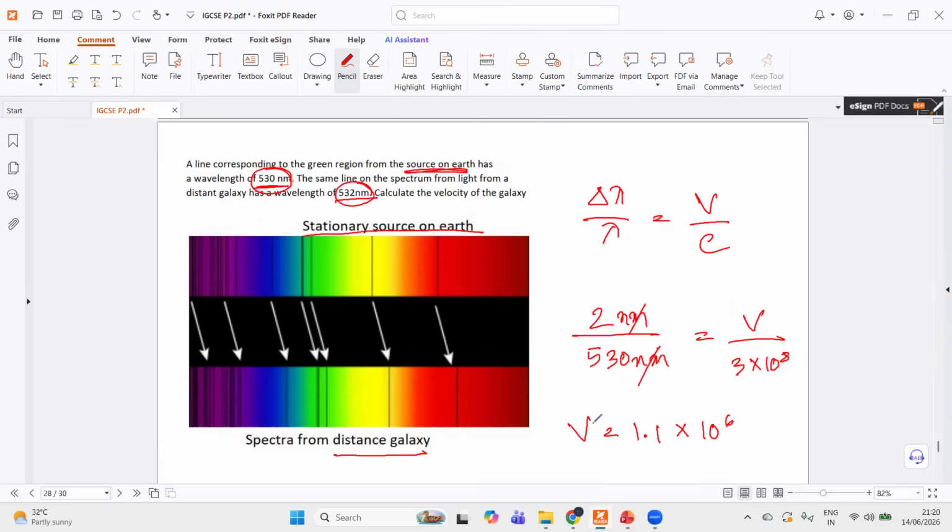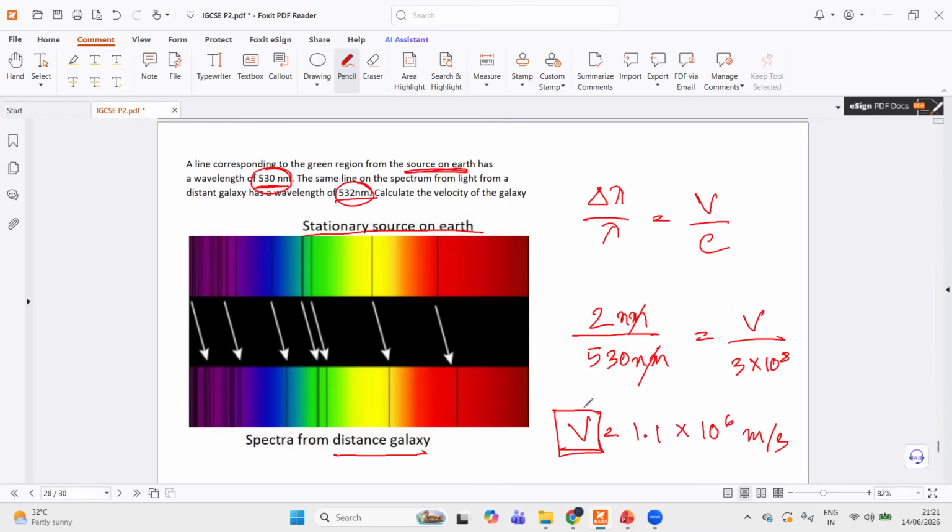Generally, this velocity is in the order of 10 to the power 6 meters per second. And this velocity is what you call the recessional velocity. Recessional means the velocity with which the galaxies are receding. Recessional comes from recede, that is moving away.